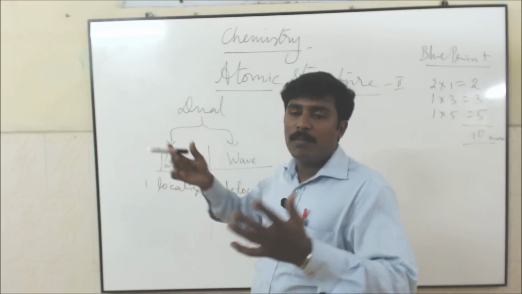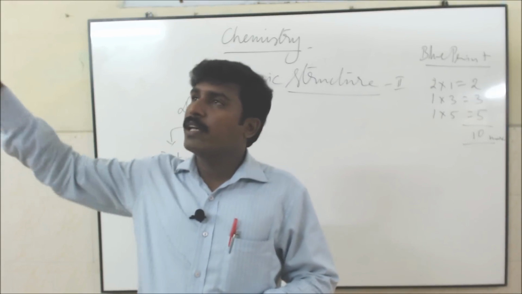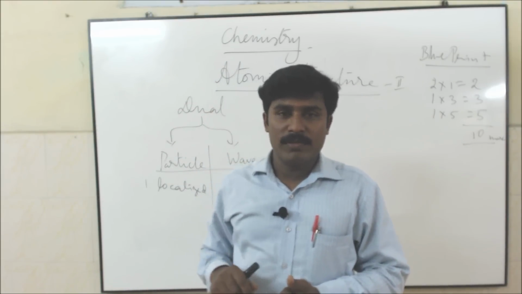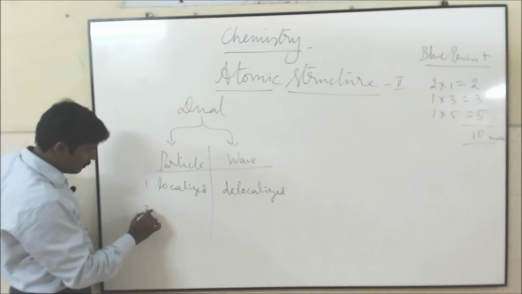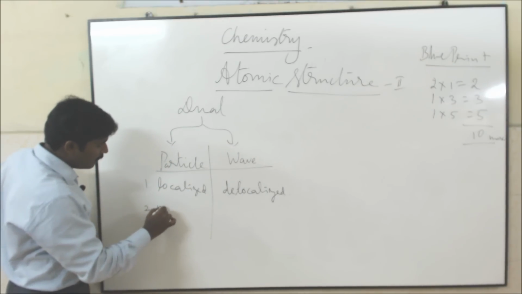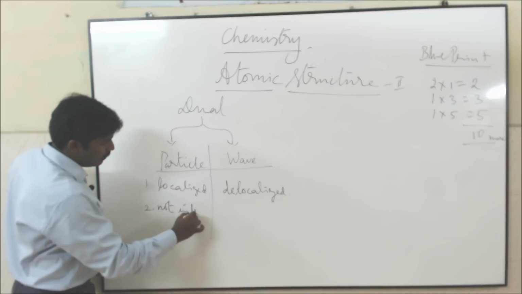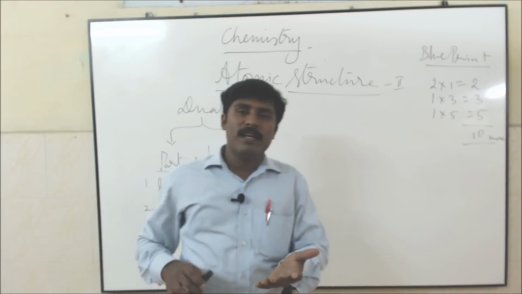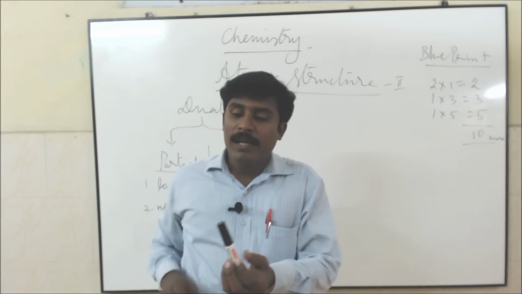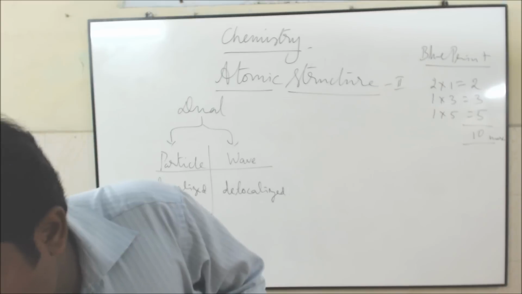For example, think about this room. There is sound wave, then light wave, so many waves. So they are delocalized. Then the second point: particles do not interfere. Because in a particular space, if one object is already occupying it, another particle cannot occupy the same space.